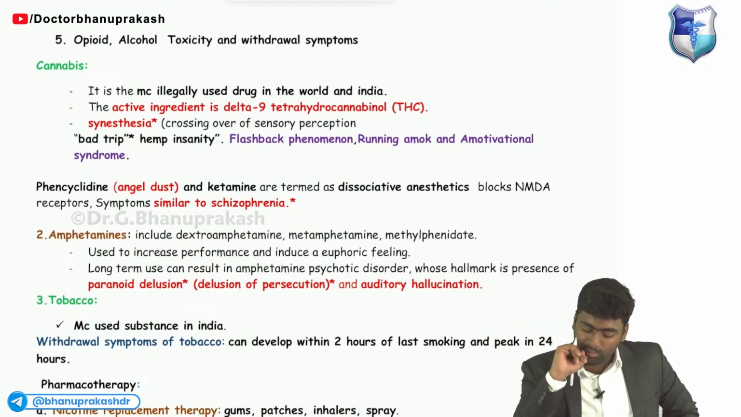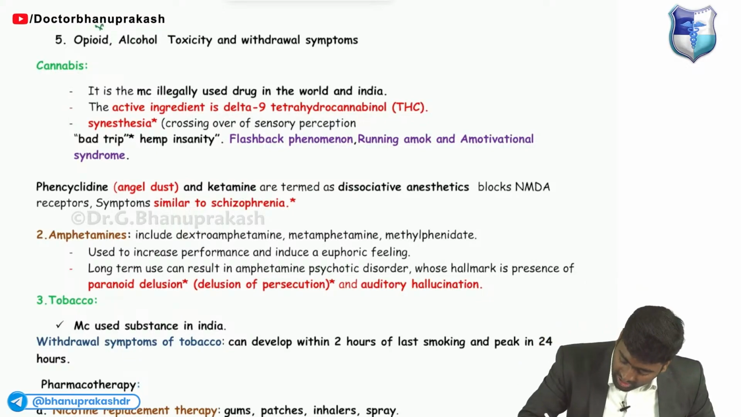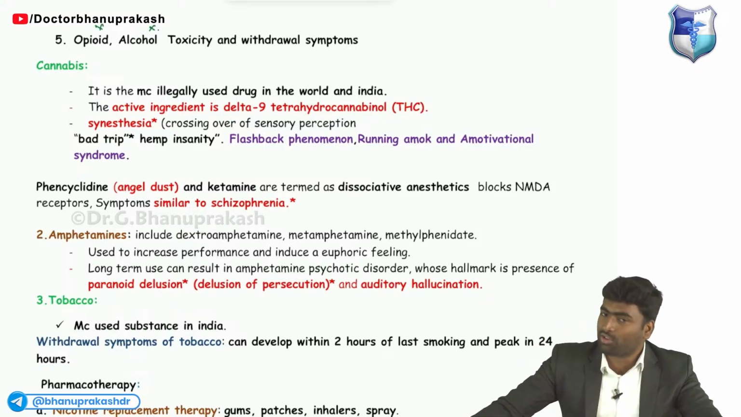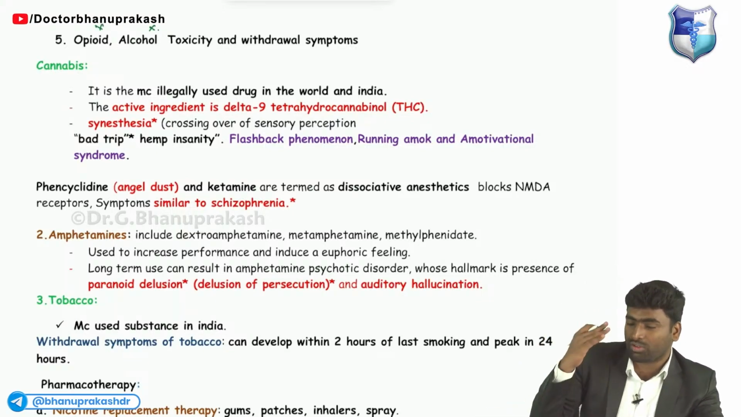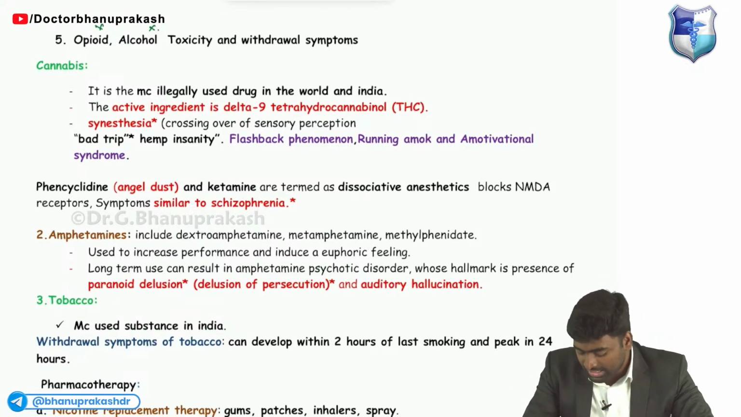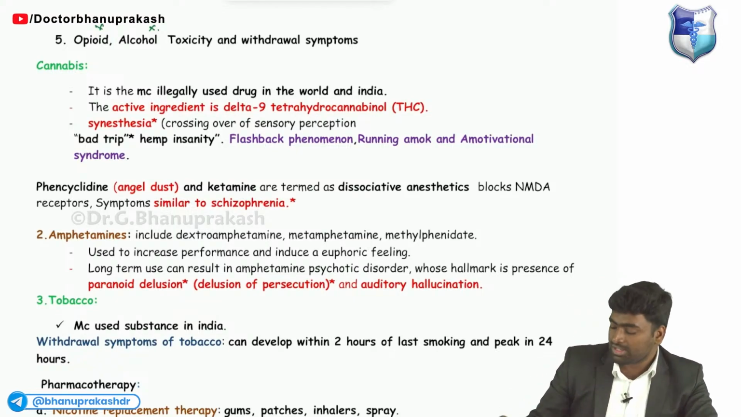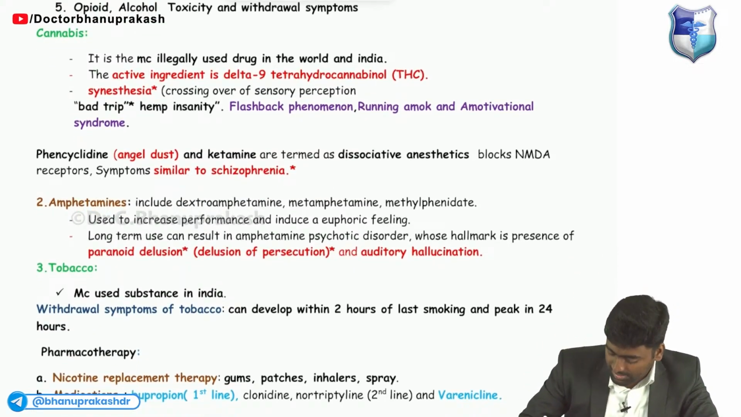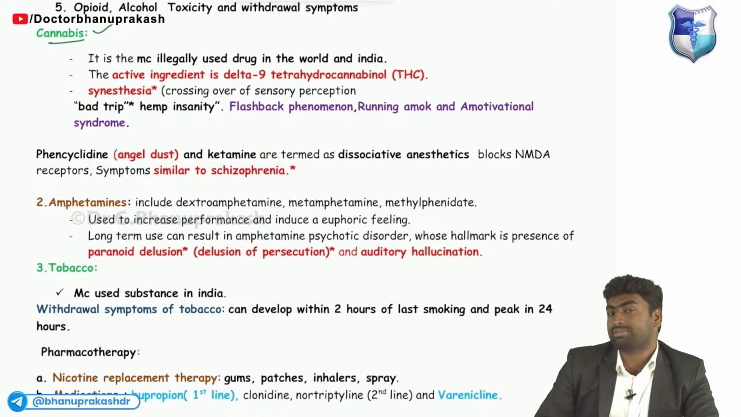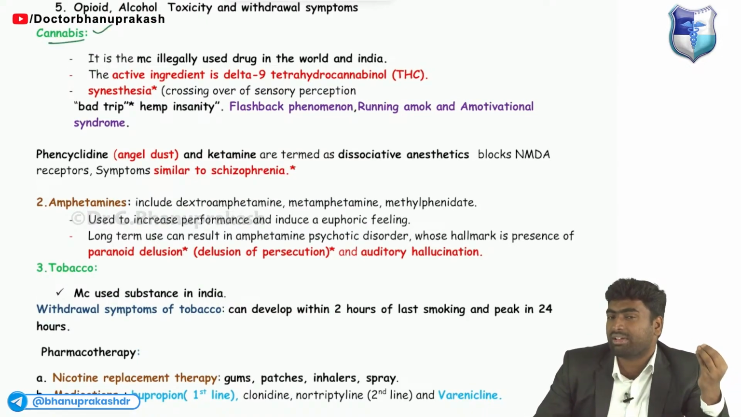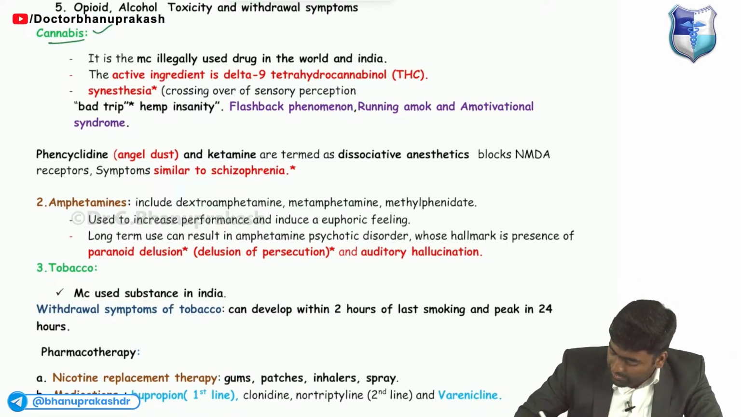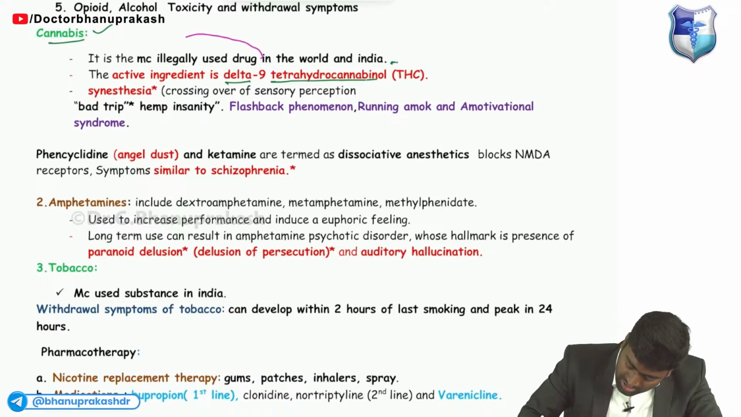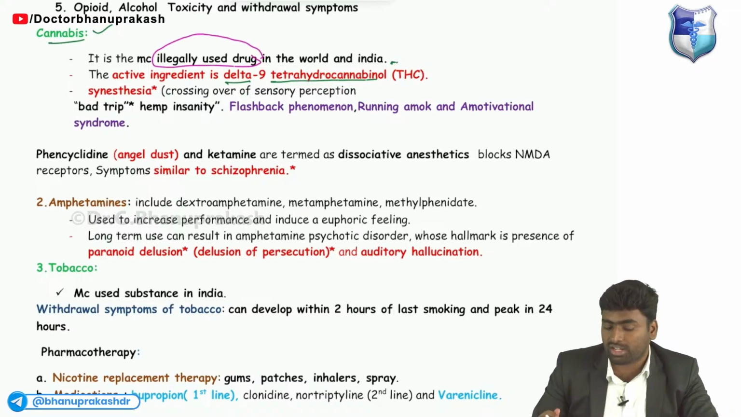Next, about drugs like opioids and alcohol, we already saw them in forensic medicine, so I don't want to repeat them. I added a few more drugs. For example, you need to know about cannabis. Cannabis is the Indian hemp, with the active compound tetrahydrocannabinol, and it is the most common illegally used drug in India.